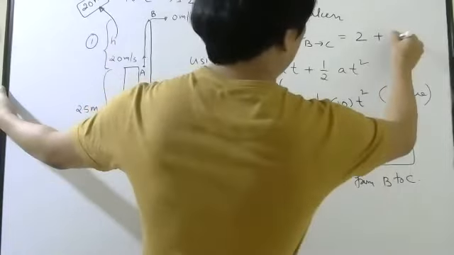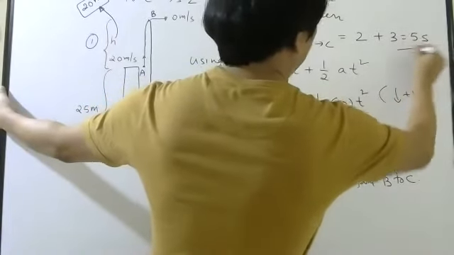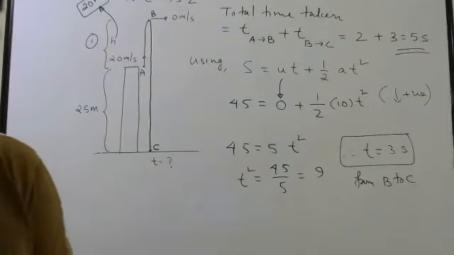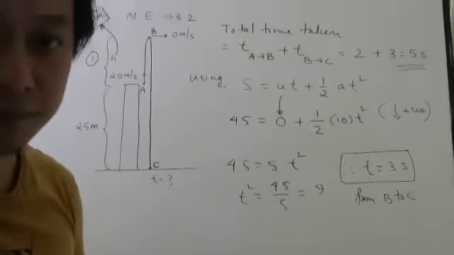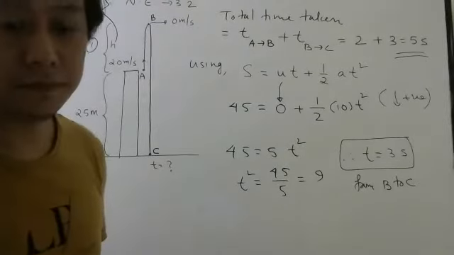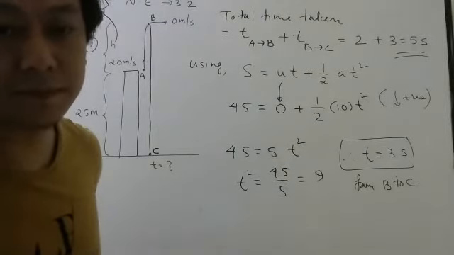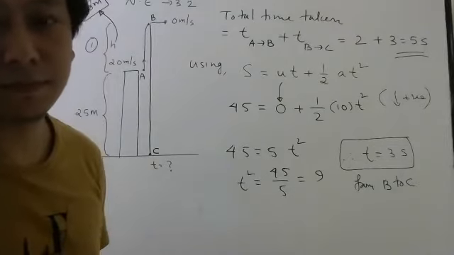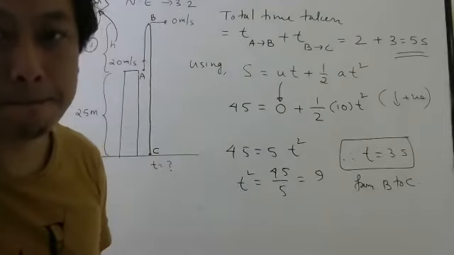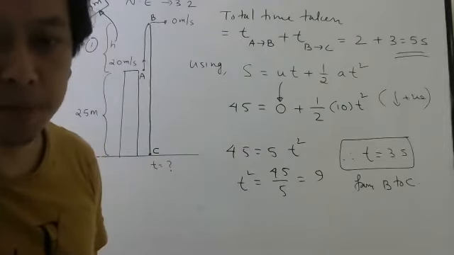Now it is 3 seconds. So answer is 5 seconds. Clear? Any doubt, please ask. Clear, okay.